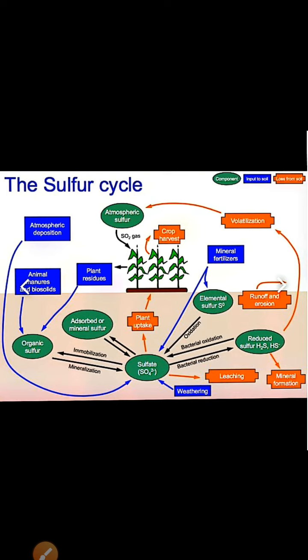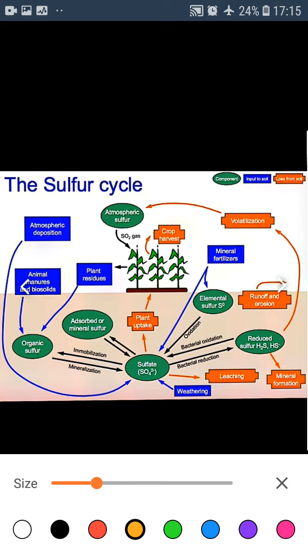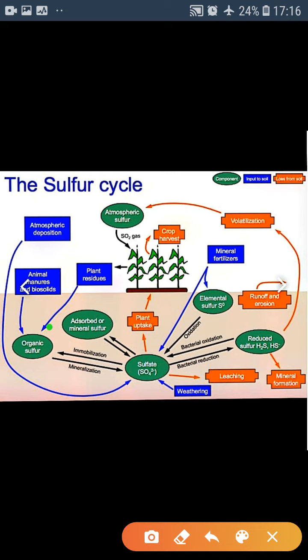Firstly, the first process in the sulfur cycle is mineralization. Mineralization is the first step where the organic sulfur is mineralized into sulfate, and after that, with the help of bacteria, there is a reduction of sulfate into reduced sulfur, that is H2S and HS.